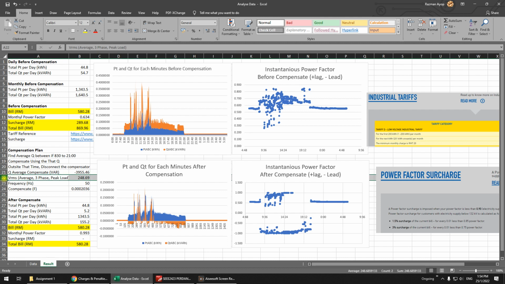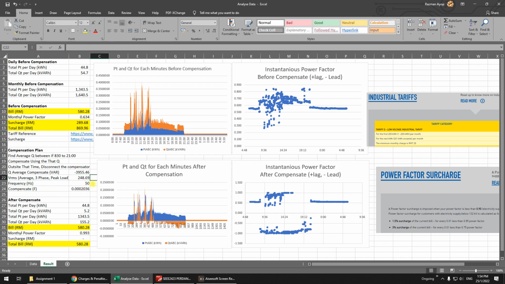So the voltage, of course, you have to record the average voltage for that time only. Remember, voltage depends on Q. If the Q goes more negative, the voltage increases. If it goes toward positive, the voltage reduces. So you have to know the voltage here, because you want to design the capacitor compensator, and then you can get this. You can see here, only at that time.